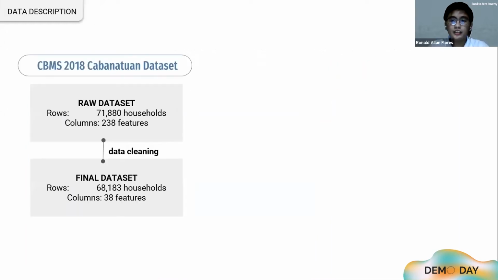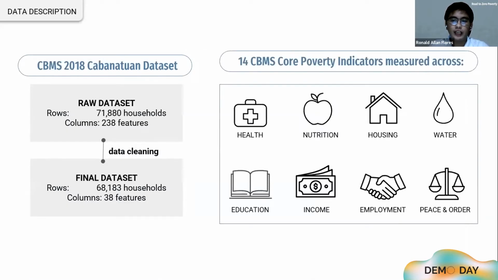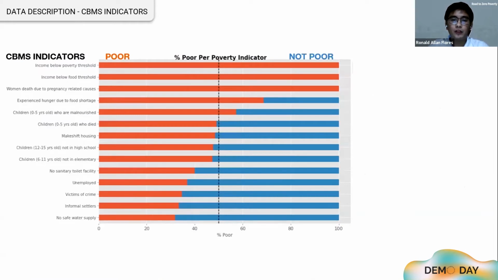Our dataset, the CBMS 2018 Cabanatuan data, initially has 72,000 households. In the features, CBMS has 14 core indicators that are measured in the domains shown on screen. For this study, the labeling of whether a household is poor or not was already available in the dataset and is based on an income threshold. These are the 14 CBMS poverty indicators visualized, with red representing poor households and blue for not poor households.